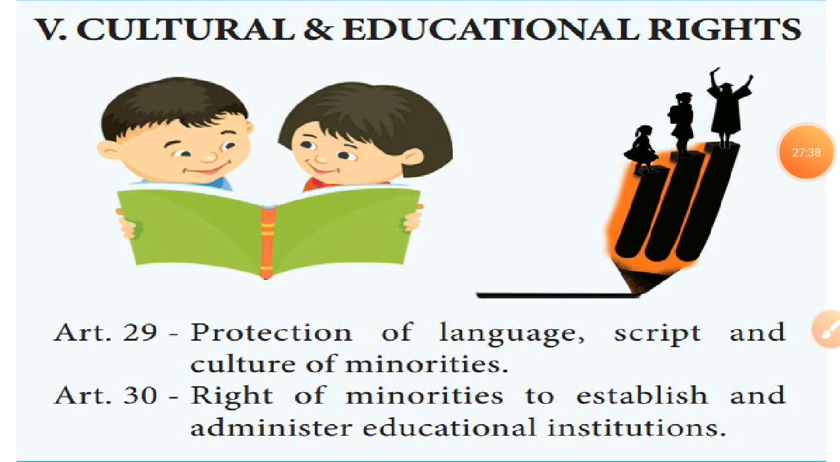Next is cultural and educational rights. It contains Article 29, that is protection of language, script and culture of minorities. So we have that right to select our language. Then Article 30, rights of minorities to establish and administer educational institutions. So in previous ages, only the high status people had the right to educate. Now everyone can educate as they need.